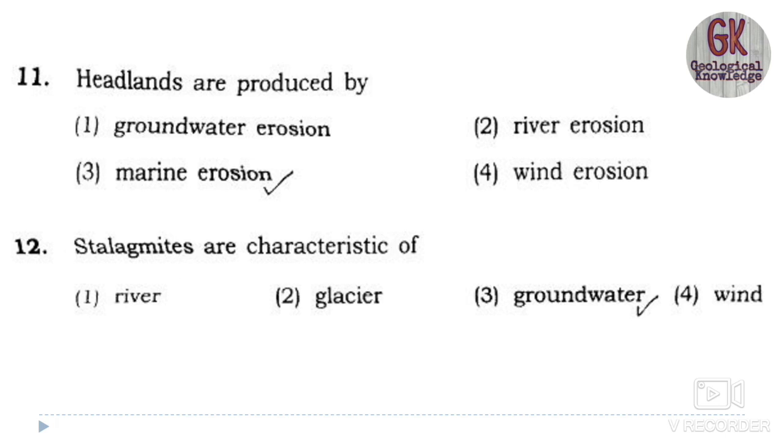The 12th one is, stalagmites are characteristic of river, glaciers, groundwater and wind. We all know stalagmite and stalactite are two important depositional features which are formed by the process of groundwater erosion, sorry, groundwater process.